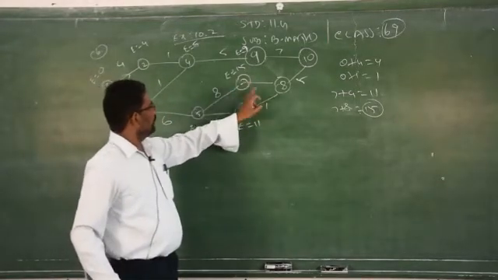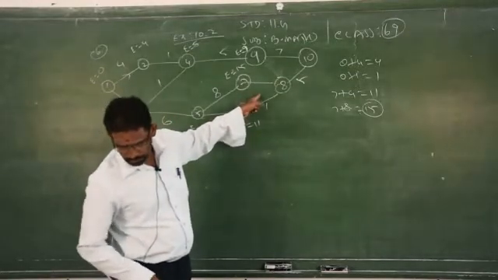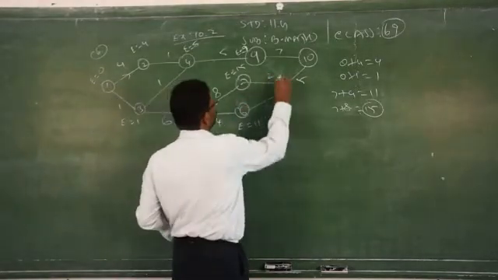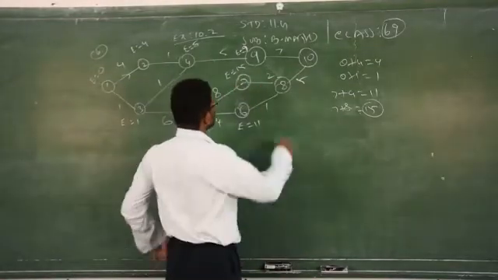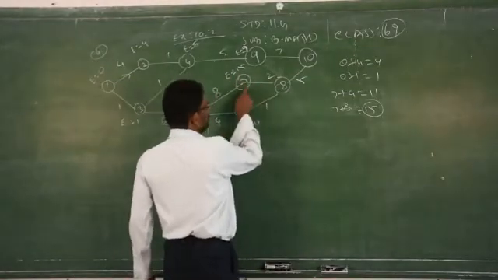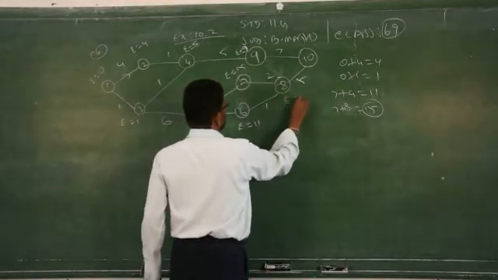Then to reach 8, 7 plus 8, so 7 to 8, what is the pathway given? 7 to 8, 2. From here only you have to take. There is no 2 path from 7, only 1 path is given, sir, therefore 15 plus 2 is 17.